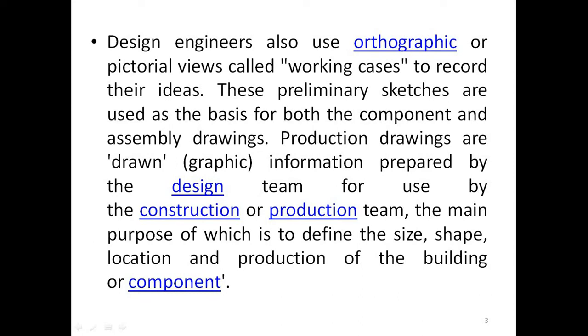Production drawings are graphic information prepared by the design team for use by the construction or production team, the main purpose of which is to define the size, shape, location and production of the building or component. Normally in the industry, the role of the design engineer is to design a particular component and draw its preliminary sketches, and once the design is finalized, it can be drawn using various software.